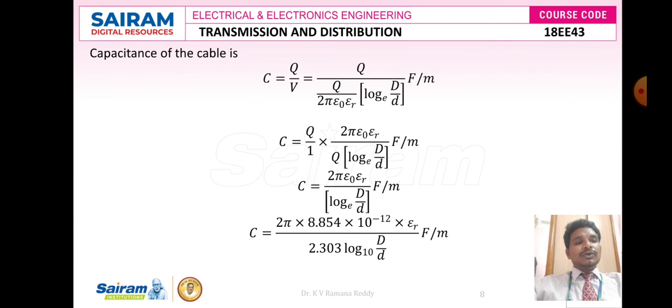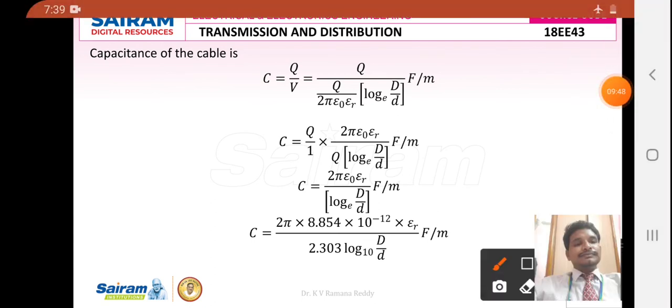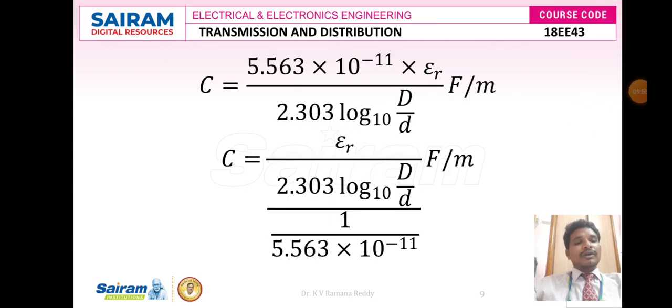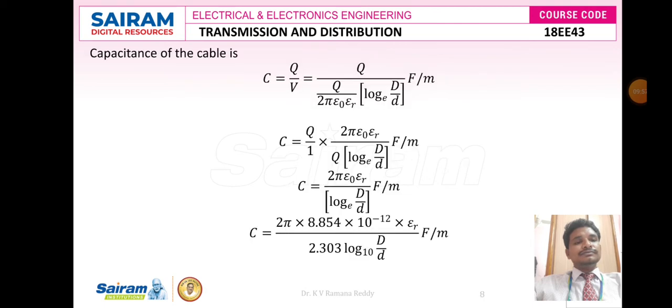So here q gets cancelled in the numerator and denominator, and the remaining equation follows like this. Therefore, C is equal to 2 pi epsilon naught into epsilon r divided by log of base e into capital D divided by small d farads per meter. Again, in the above formula, I can substitute epsilon naught, that is the absolute permittivity. Therefore, C is equal to 2 pi into 8.854 into 10 to the power minus 12 into epsilon r divided by log of base e into capital D divided by small d.